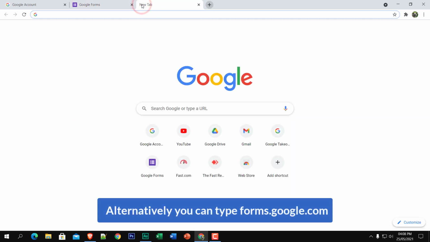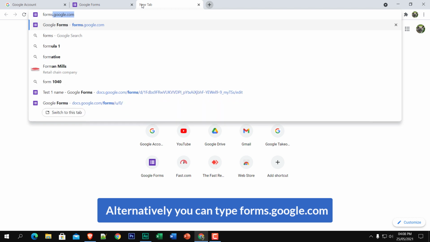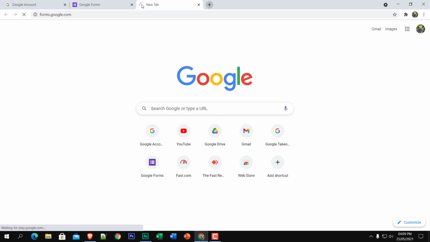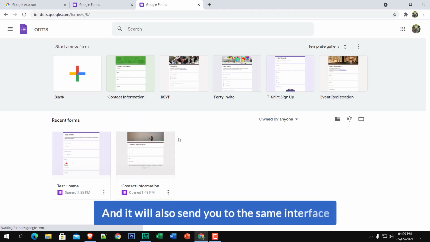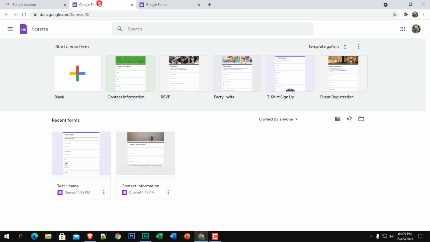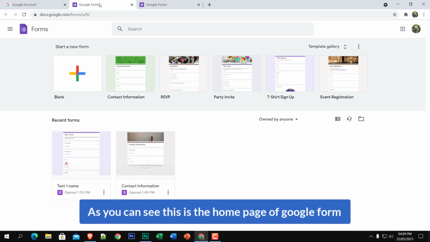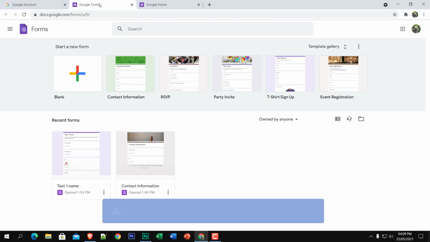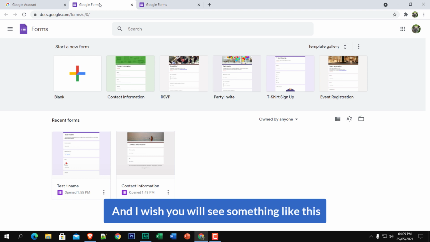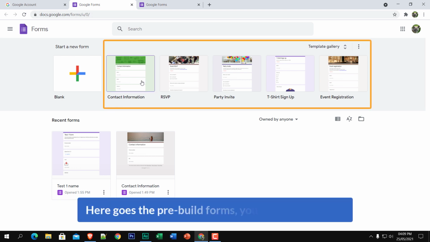Alternatively, you can type forms.google.com. Hit enter and it will also send you to the same interface. Here it is, almost the same. And as you can see, this is the home page of Google Forms, and I hope you will see something like this.